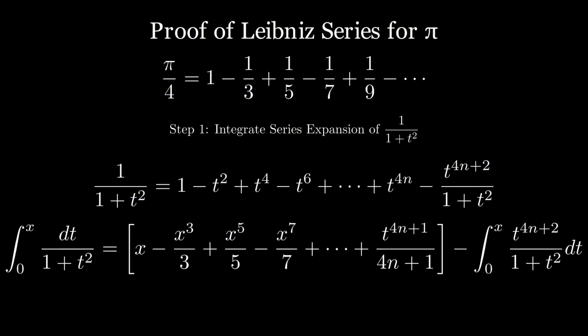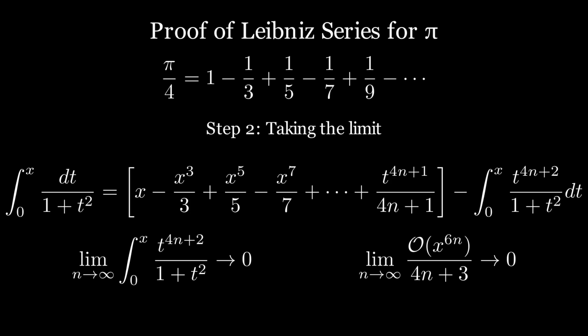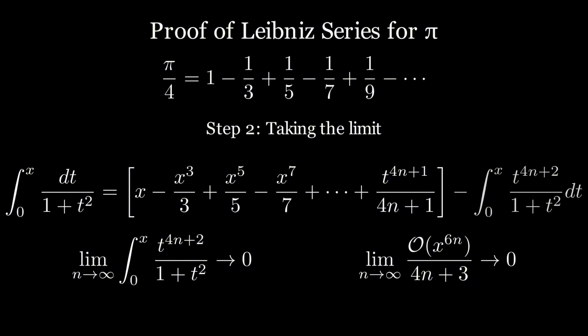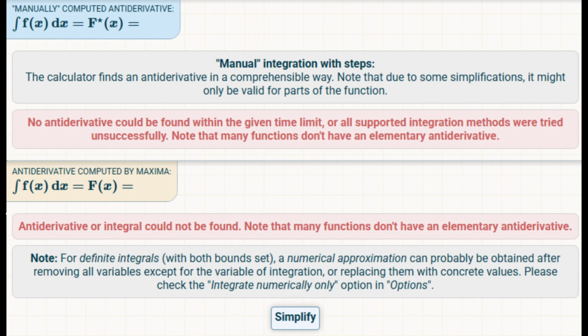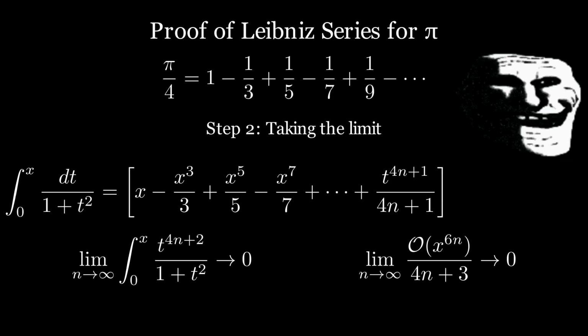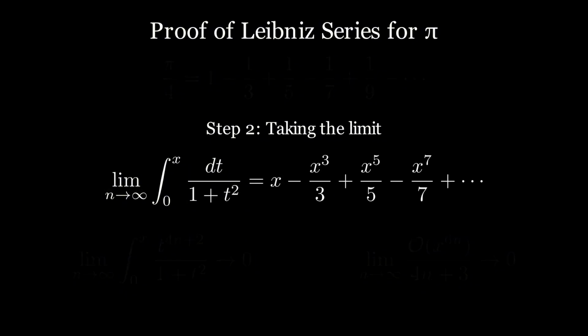Now to get rid of the last term, we will take the limit of the entire expression as n goes to infinity. This term disappears because when we integrate, we will get a 4n plus 3 term in the denominator, using the power rule. And since x is between 0 and 1 from our initial assumption, the 4n plus 3 term grows much faster as we take the limit, and hence the entire term vanishes. By the way, I have no idea what the integral actually comes out to be, so I wrote O of x to the 6n instead. You're welcome. Observe that the number of terms now becomes infinite from taking the limit.